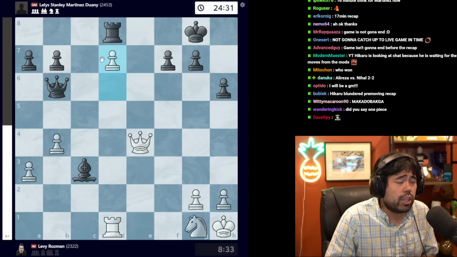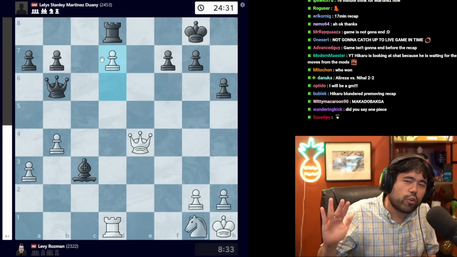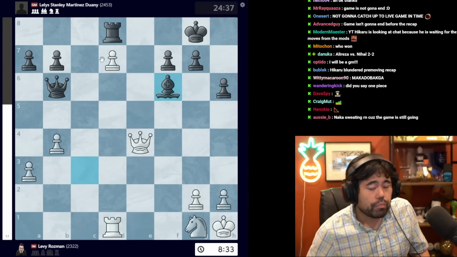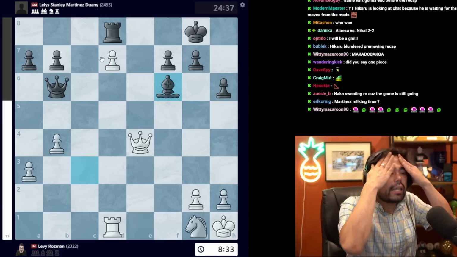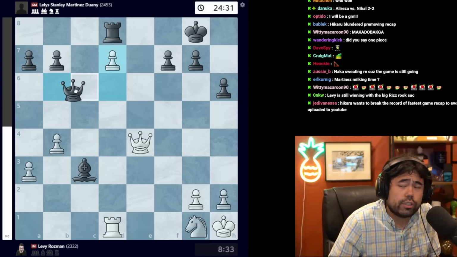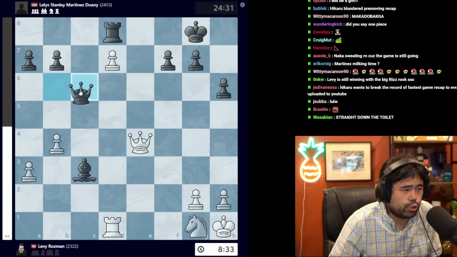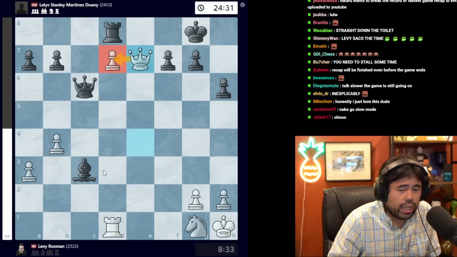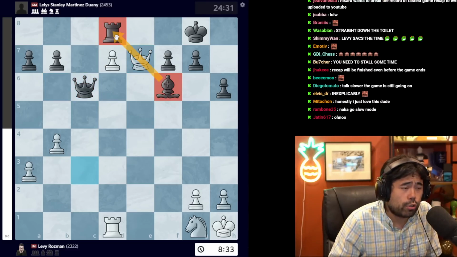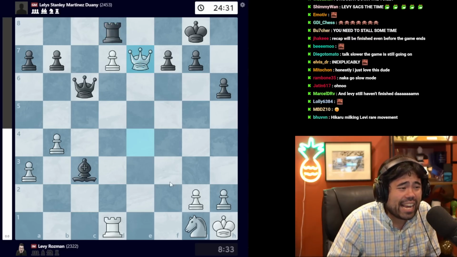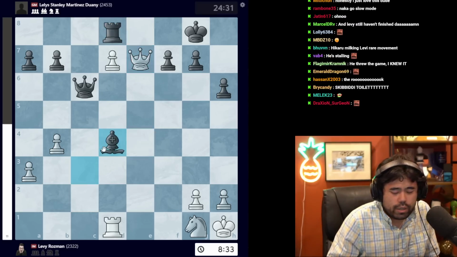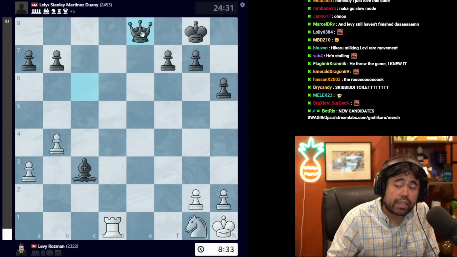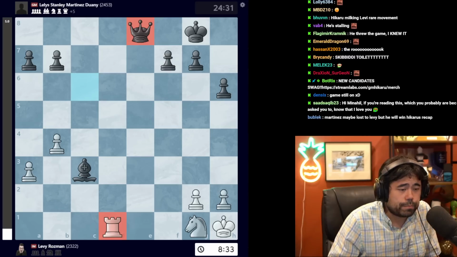moves, inexplicably throws everything straight down the toilet with this move bishop to f6. Now in this position, the correct move for black to play here is the move queen to c6. The reason this move is the correct move is that if white plays queen to e7 attacking the rook, you have bishop to f6 and the bishop guards the rook on d8, and white cannot play this move queen to e8 here instead of queen e7, because if white goes queen e8, you take the queen, takes, and black simply has a queen for a rook and wins the game.